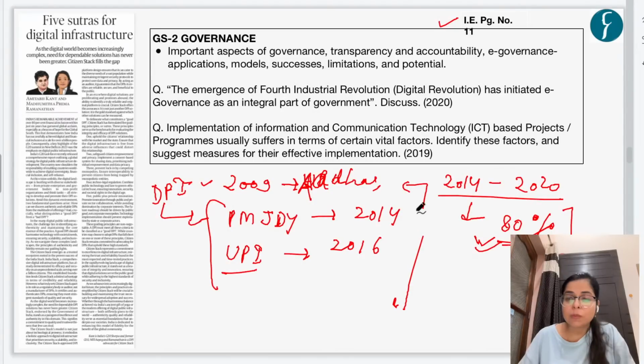Okay, so this is what is digital public infrastructure. In this article we will see certain details of digital public infrastructure. What is it? What are the key pillars of it? And what is the significance of digital public infrastructure?